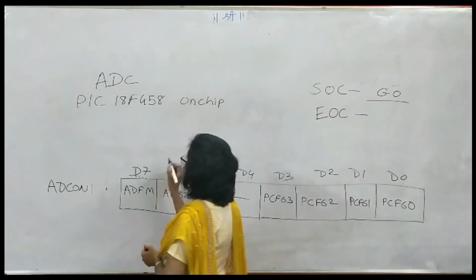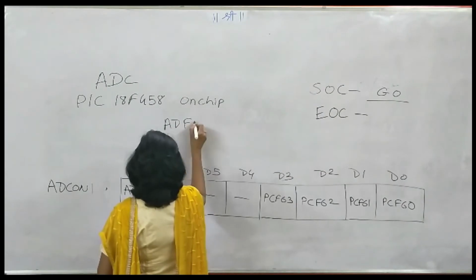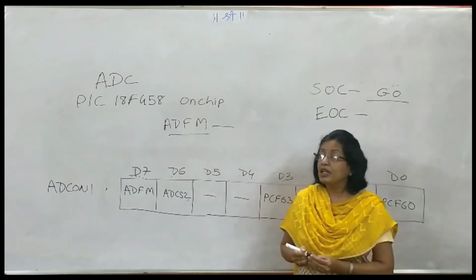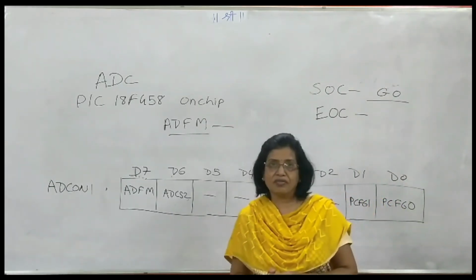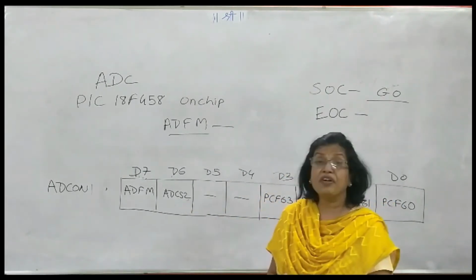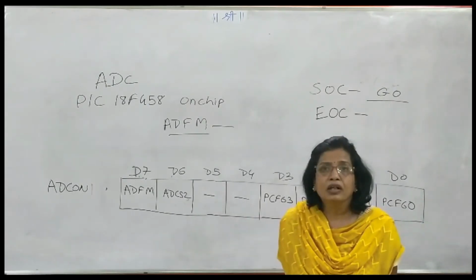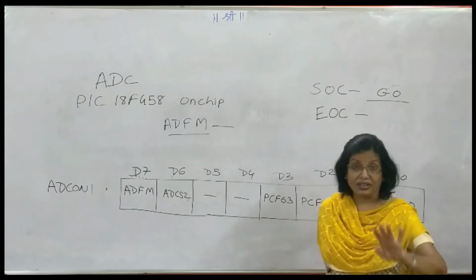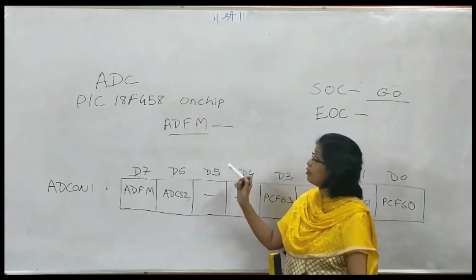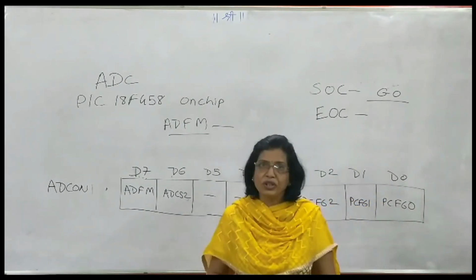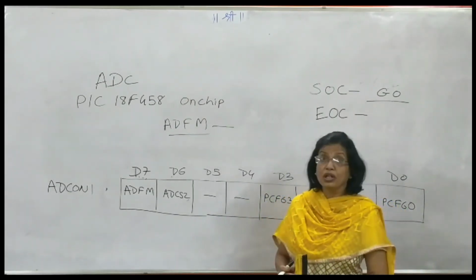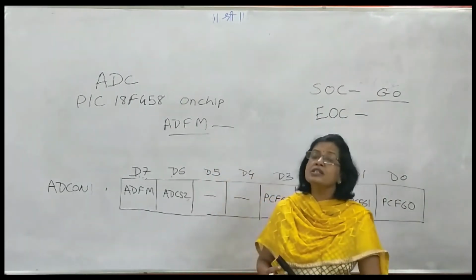This ADFM is the AD format bit, which decides the format of the result. The 10-bit result has to be placed in ADRESL and ADRESH. If this bit is equal to 0, the result is left justified.